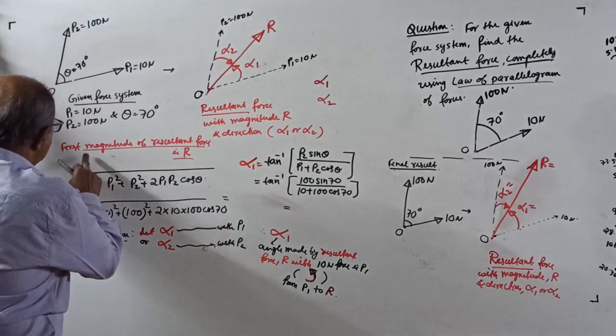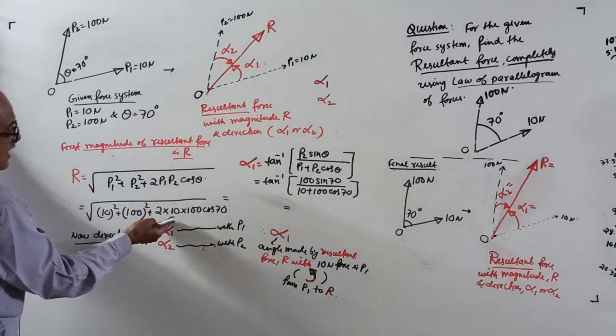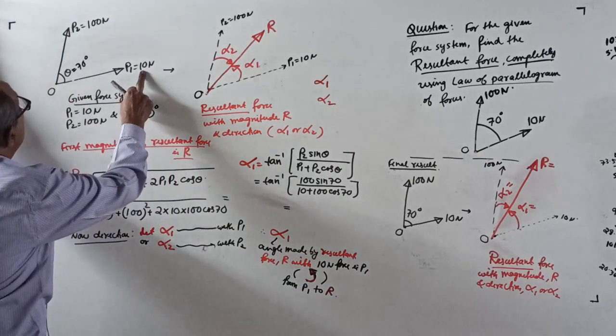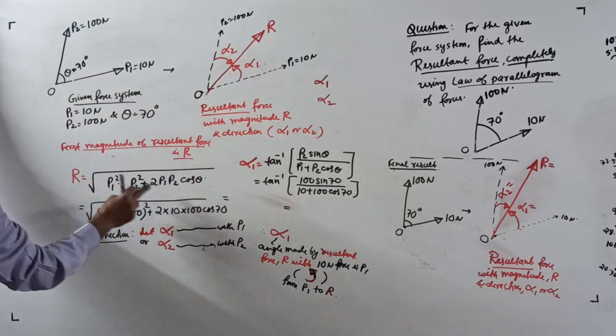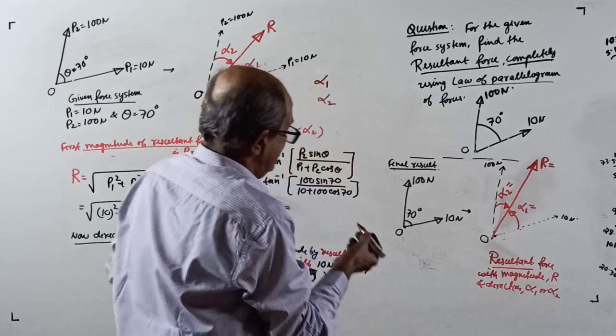Start with the magnitude: square root of P1 square plus P2 square plus 2P1P2 cos theta. I already substituted to save time: 10 square plus 100 square plus 2 into 10 into 100 into cos 70. I noted the answer, it is 103.846 Newton.